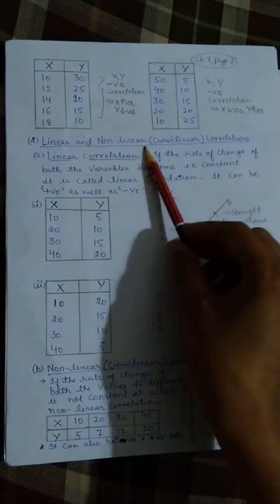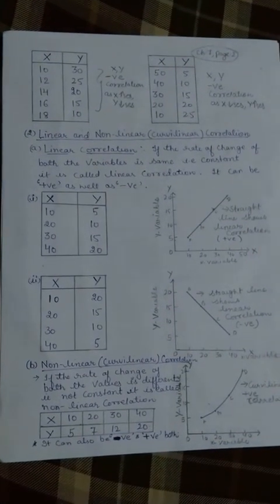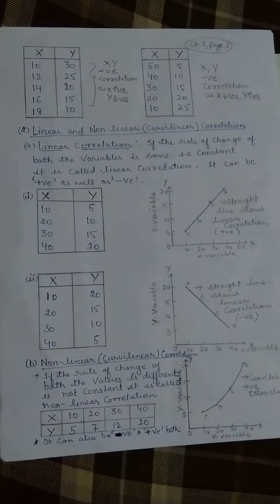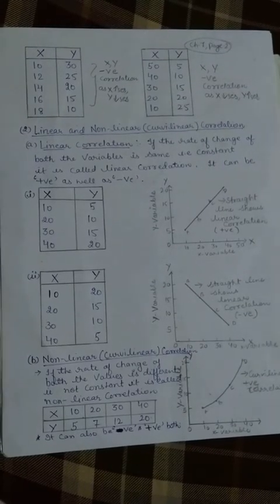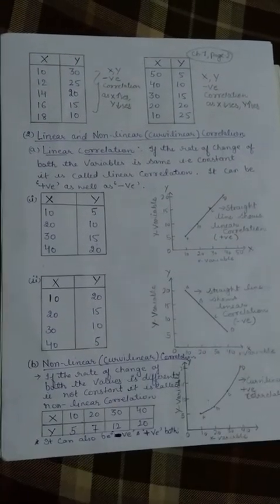The second form is linear and non-linear, or we can say by another name, curvilinear correlation. Linear means when you plot the given data and join all the plotted points, you get a straight line, and that straight line can be upward sloping like this, or it can be downward sloping.